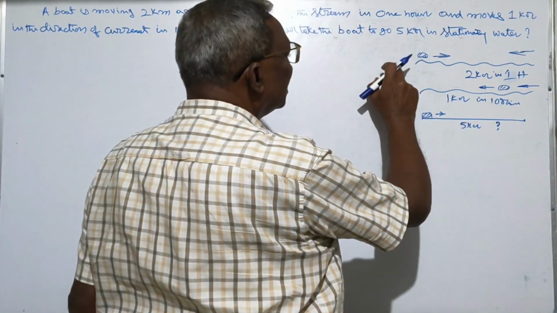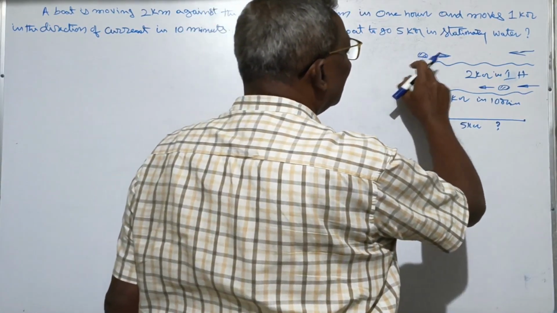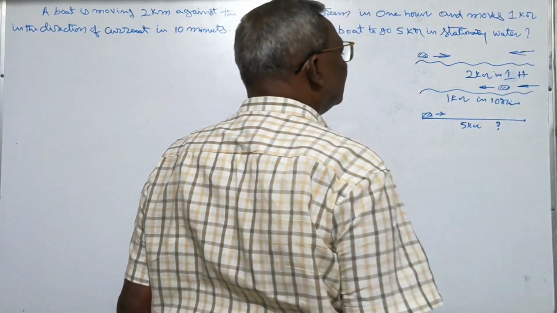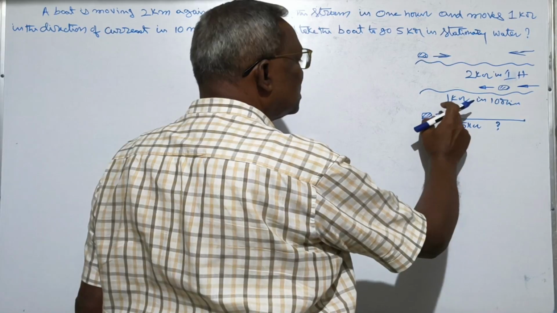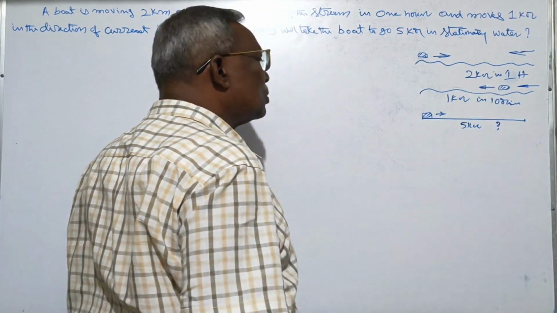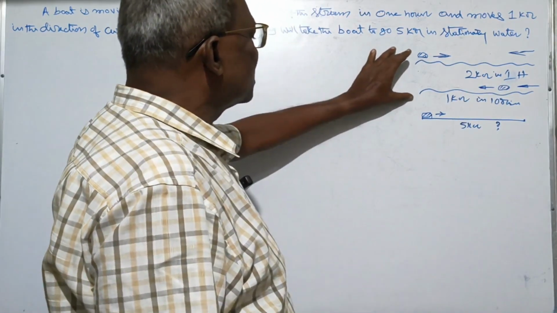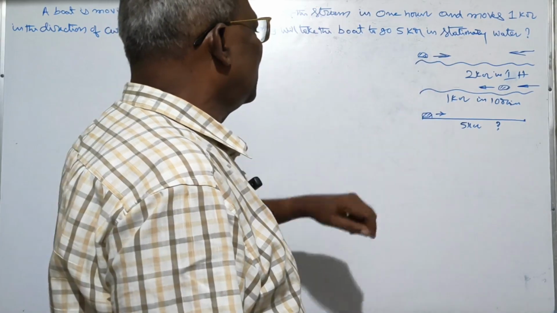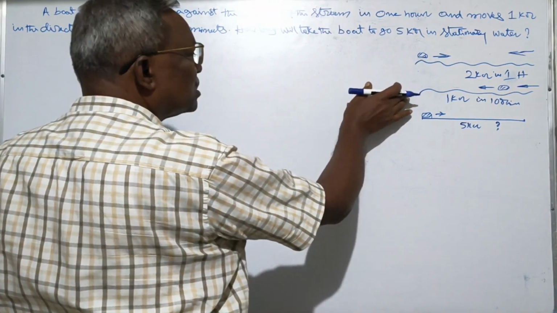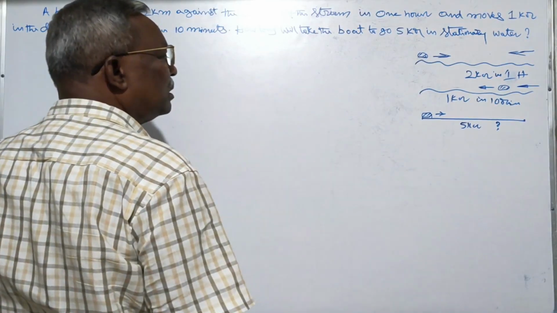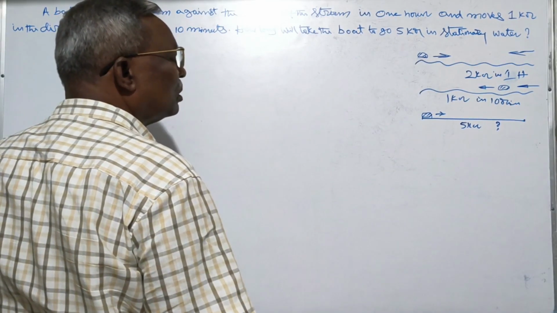In the first condition, he has given the distance and the time. In the second condition also, he has given the distance and the time. So with both conditions, we will find the speed of the boat.